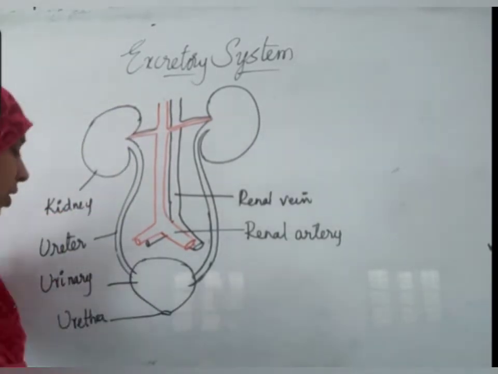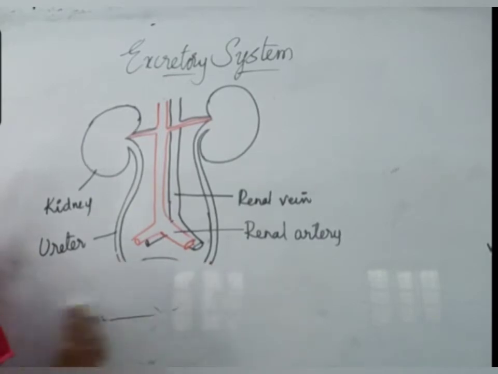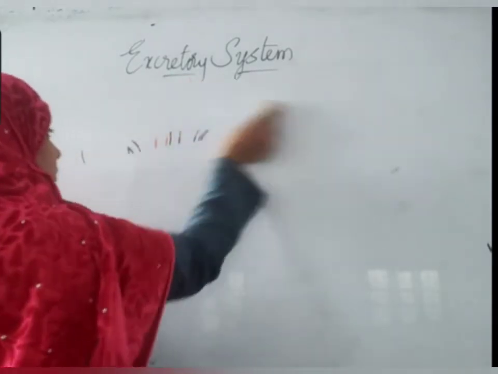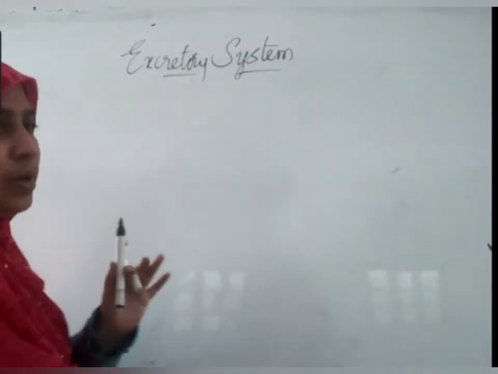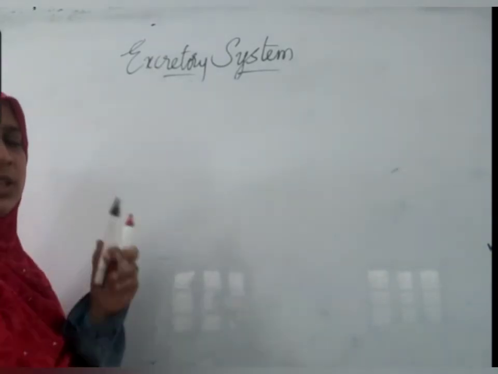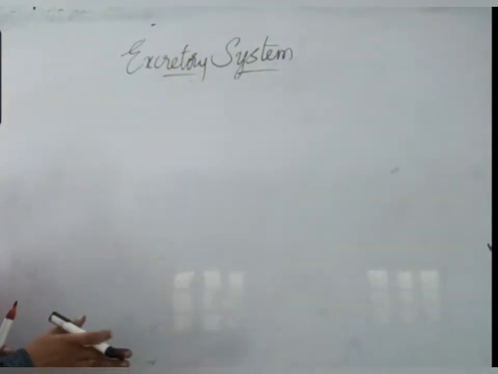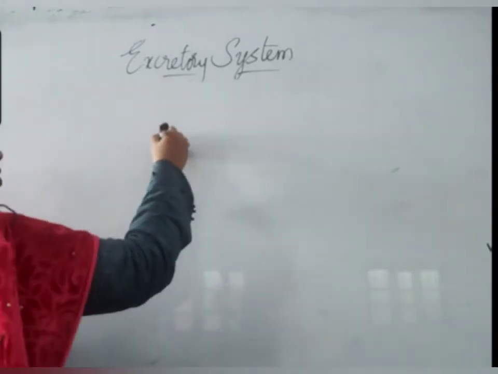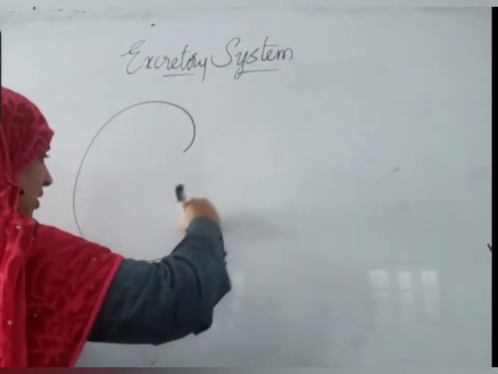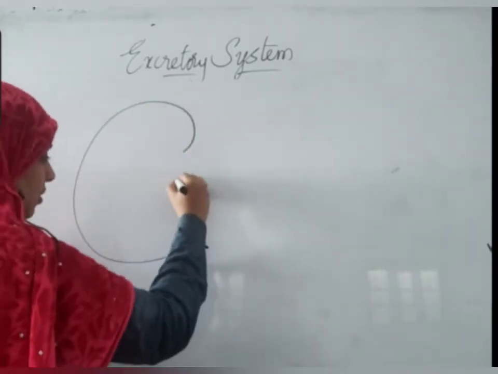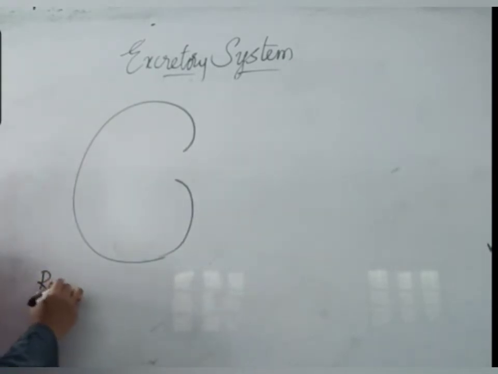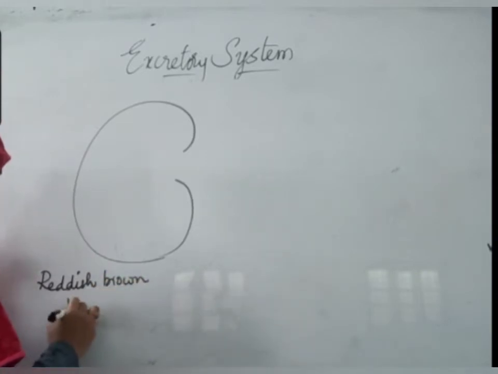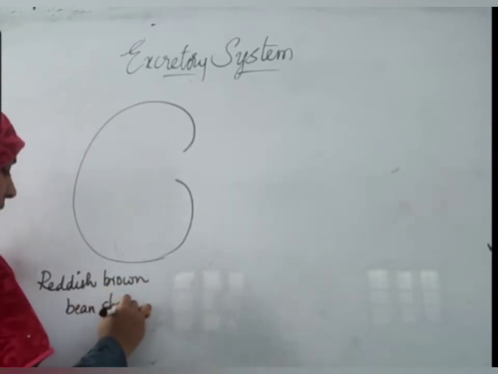We'll try to understand the structure of kidneys first. When a kidney is taken like this and cut longitudinally, if you are cutting anything like this, it is a longitudinal section. If you are cutting like this, it is a transverse section. So this is a longitudinal section of the kidney. Kidneys are reddish brown in color. Shape, bean shape.